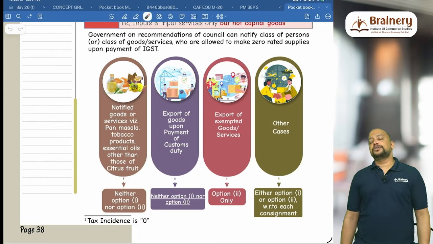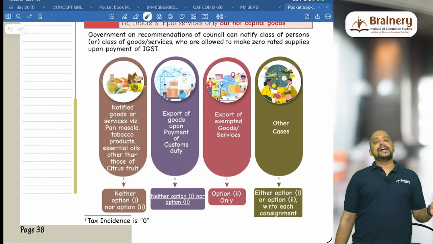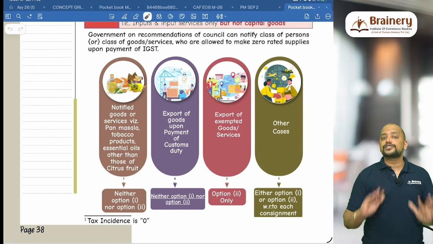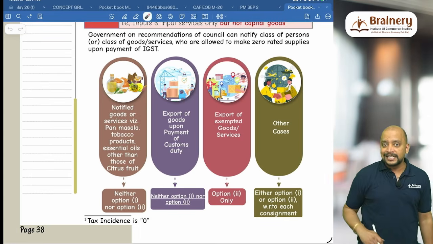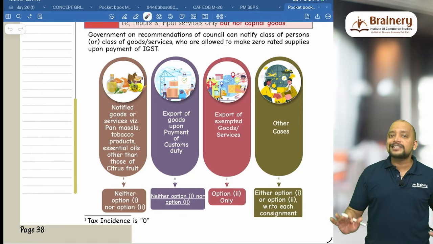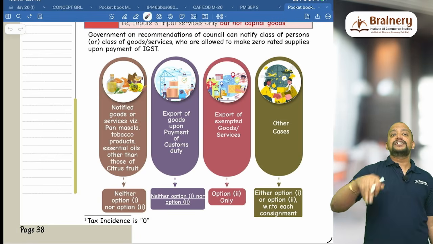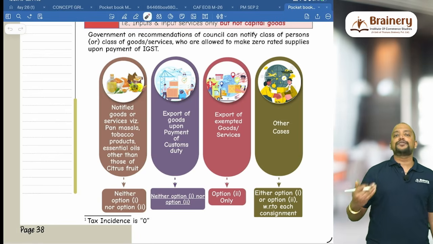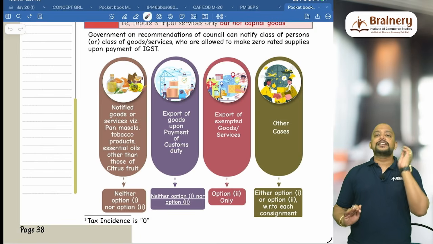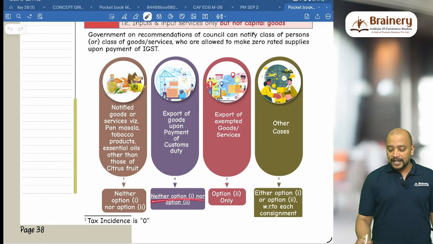These are some notified goods. Neither option 1 or option 2, which means that are we required to pay IGST on export of these goods? Definitely yes. We have to pay IGST on export of these goods, and does not mean that we will claim the refund. See, refund not available does not mean we don't have to pay IGST. We have to pay IGST, but thereafter refund is available or not is what we need to check. So because export is deemed interstate supply, and IGST definitely will be applicable. But if it is refund eligible, whatever IGST you paid, you will get it as a refund, or you can go for export without payment of IGST option, provided the refund is eligible. Otherwise, normally it is a deemed interstate supply and we need to pay IGST. Keep that in mind.